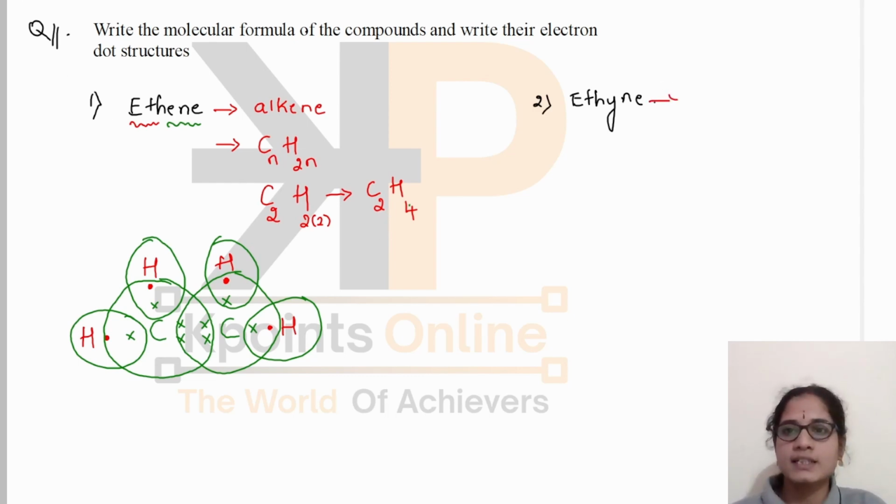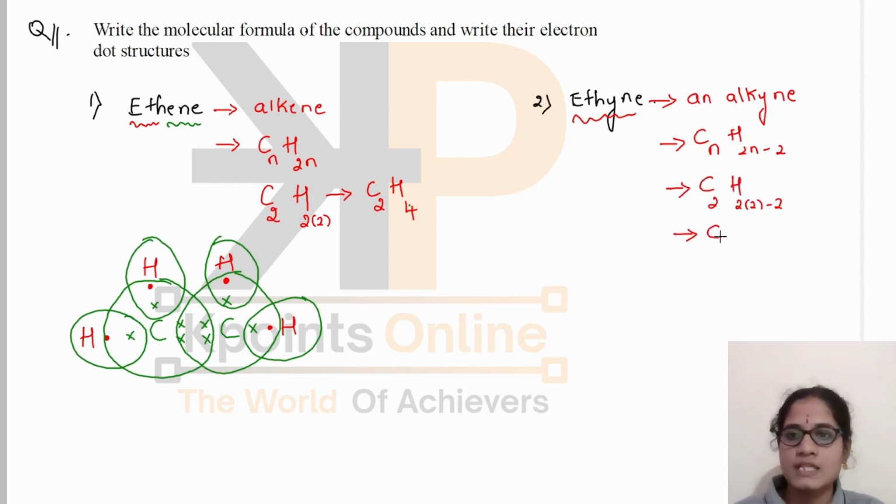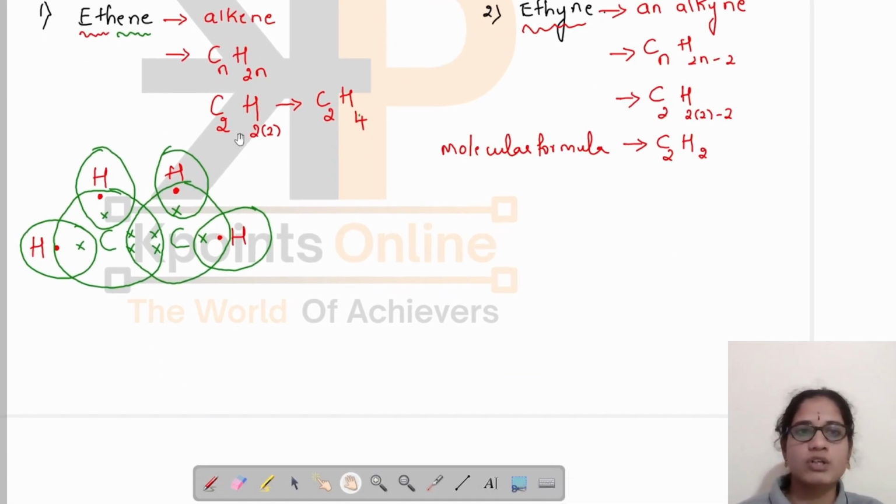Now let us solve this. By seeing this name only we can understand it is an alkyne, and alkynes have the general formula CnH2n minus 2. And it is eth, meaning it has 2 carbon atoms. So substituting 2 here, I get C2H2. So the molecular formula of the compound is C2H2. And also we have to draw the electron dot structure for this compound.